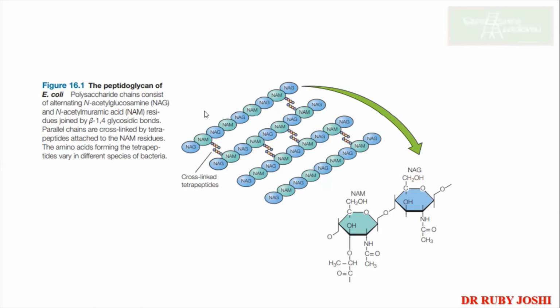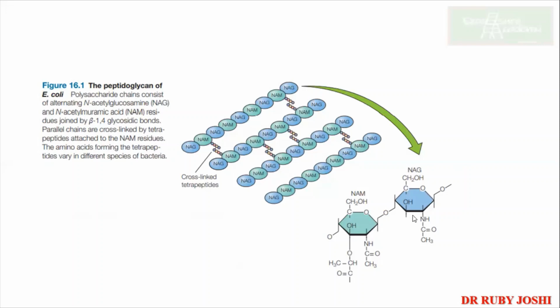Good. And this peptidoglycan is made up of alternating units of NAM and NAG. So you know what NAM and NAG are. They are N-acetyl glucosamine and N-acetyl muramic acid, right? And the linkage between NAM and NAG is a beta-1,4-glycosidic linkage. Though you don't have to remember the structure, you have to remember what kind of linkage is present between NAM and NAG. So this is a beta-1,4 linkage.